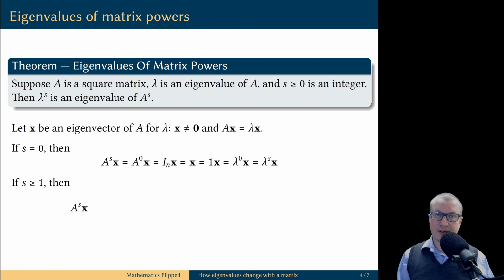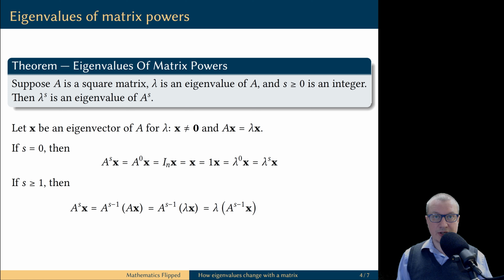If s is at least 1, we are going to argue by induction on s. We will chip out one copy of the matrix A that stands next to x, and we use our assumption that x is an eigenvector for the matrix A with the eigenvalue lambda. Then we use the properties of matrix multiplication to move this scalar in front of the matrix vector product. And now we continue this pattern. We chip out another copy of matrix A that results in another copy of lambda, and so on.